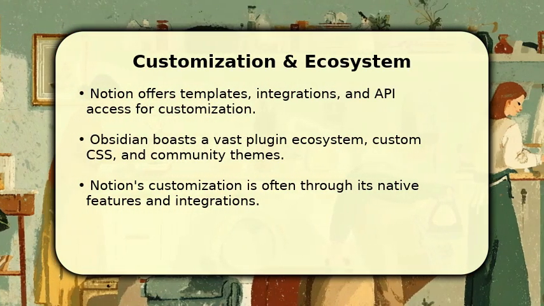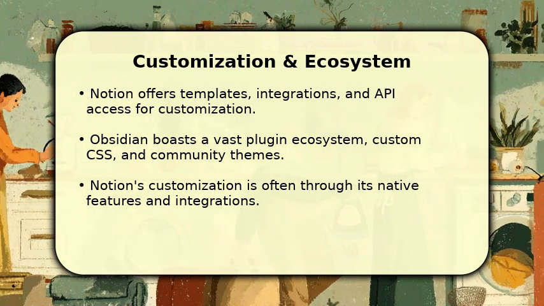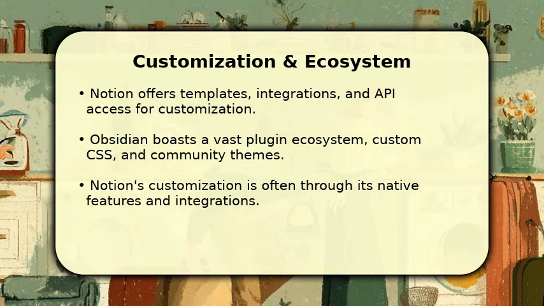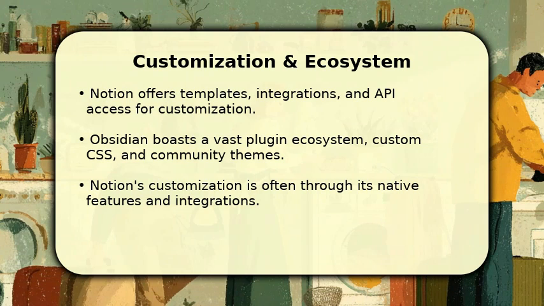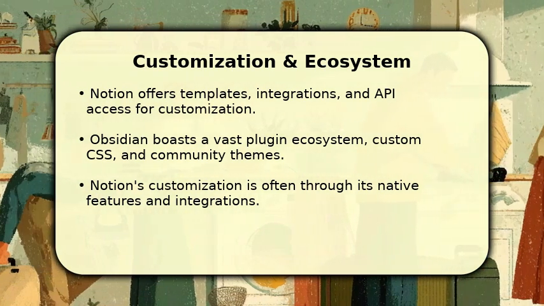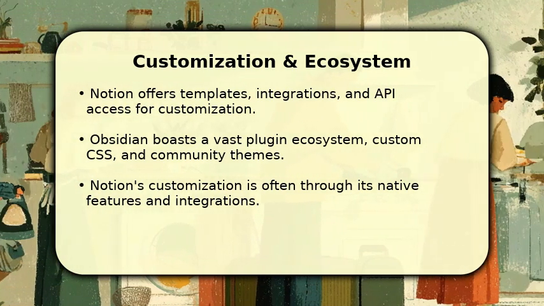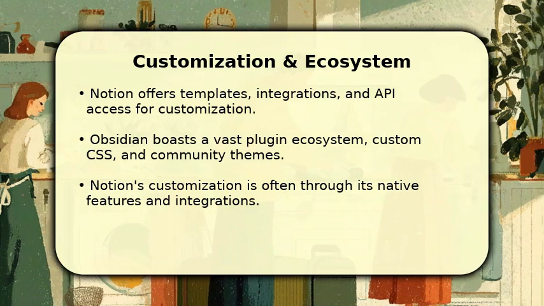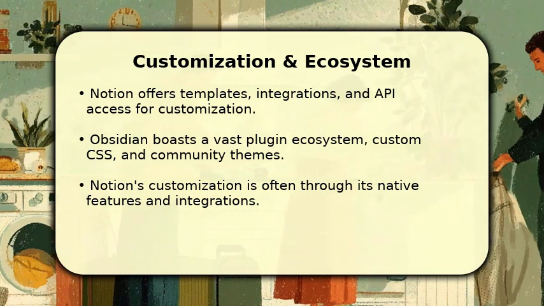Notion offers extensive templates, integrations, and API access, allowing users to tailor their workspaces for various needs. Obsidian boasts an even deeper level of personalization through its vast plugin ecosystem, custom CSS, and community-developed themes, enabling users to craft highly specific workflows. Notion's flexibility is often built in, while Obsidian's is community-driven and highly extensible.